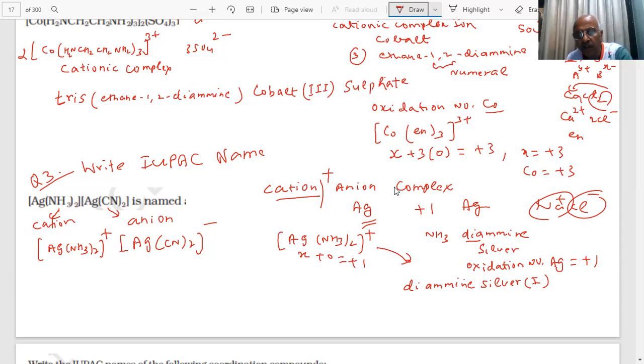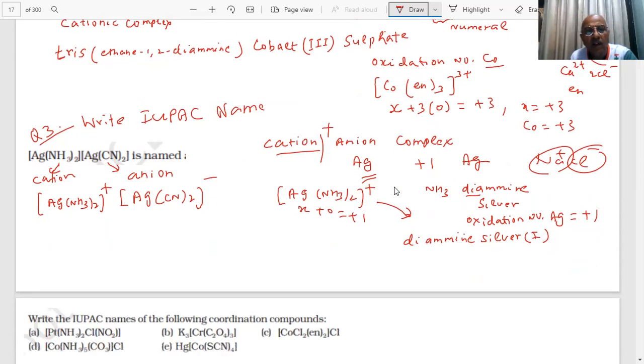Next you have, student, what is the next thing you have here? [Ag(CN)2] minus. This was a cation, student. This is an anionic complex. So what is the ligand here? CN, how many? 2. What do you call this? Dicyanide. What do you call it? Cyanide.